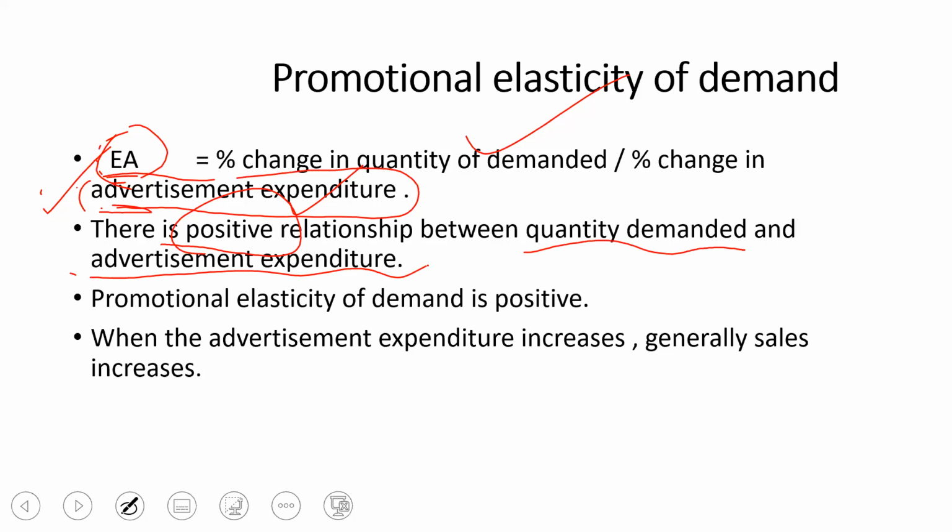Because when the company spends more and more money on advertisement, sales will increase. The more money companies spend on advertisement, the more will be the sales. So promotional elasticity of demand is positive.